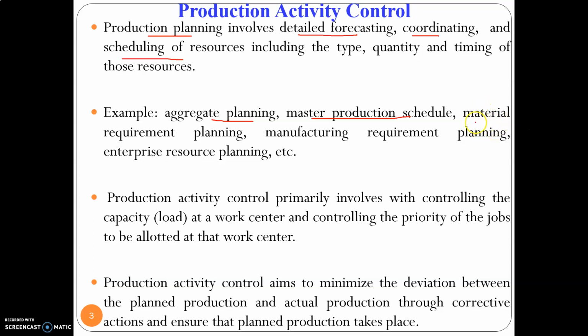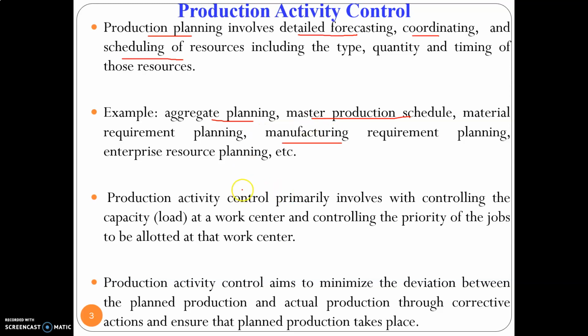Then based on the material requirement planning, I will be formulating the manufacturing requirement. That is, when to manufacture that sub-assembly, and which machine is suitable for manufacturing that particular sub-assembly. So these come under the planning module of the production planning and control system.